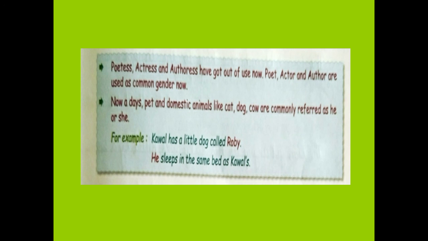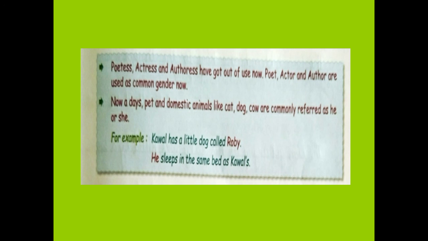So for example, Kawal has a little dog called Robbie. He sleeps in the same bed as Kawal's. So here it is the pet named Robbie. Now if we are naming the pets, then we call it as he or she. Otherwise, if they are wild animals, then we don't call them he or she.